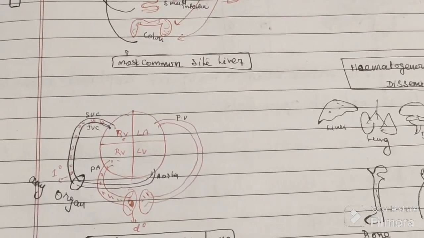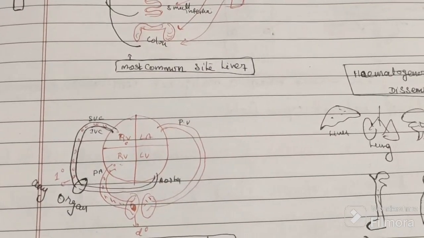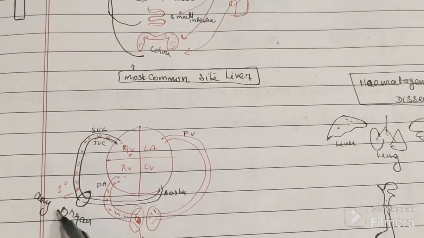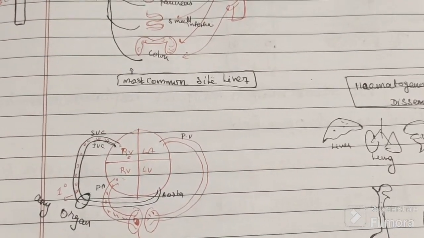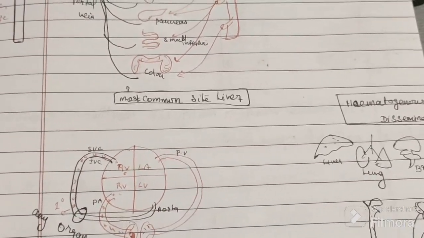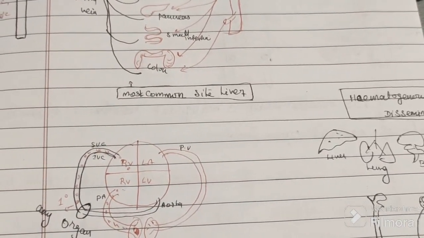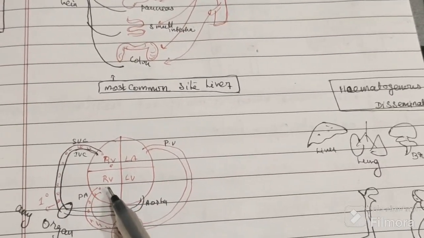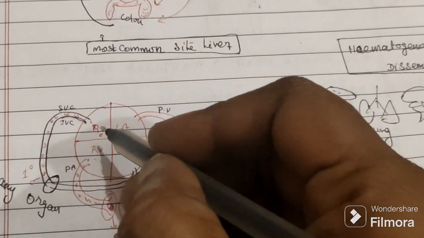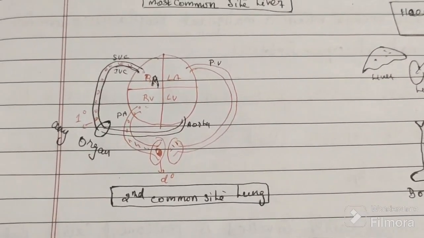Apart from the GIT, if a tumor occurs in any other organ of the body, tumor cells will dislodge and go into the veins, then into the SVC and IVC, to the right side of the heart: first the right atrium, then the right ventricle.